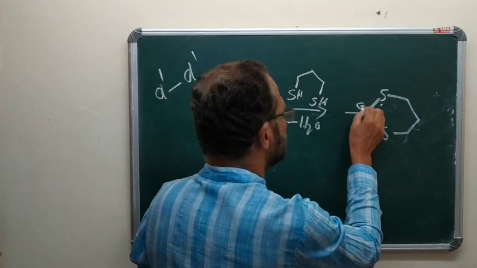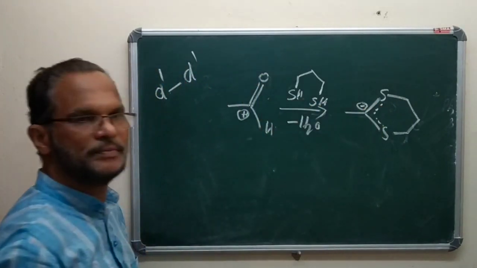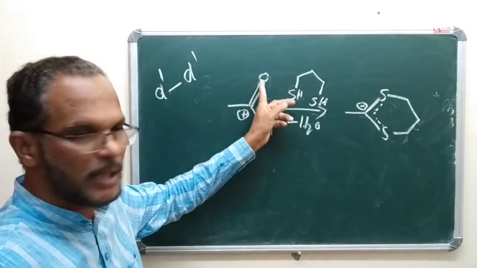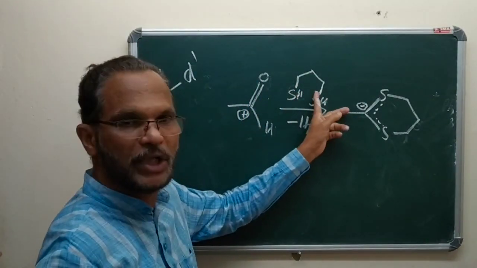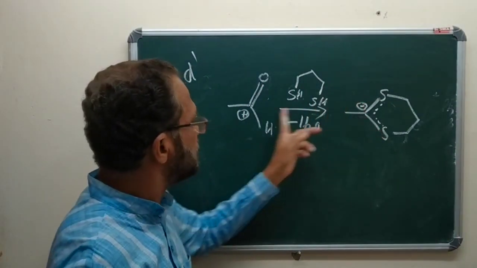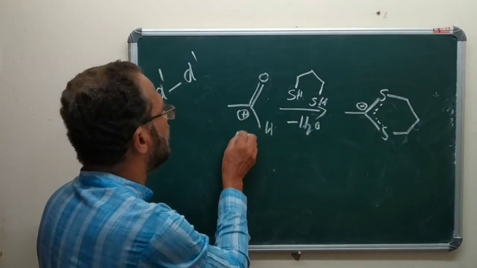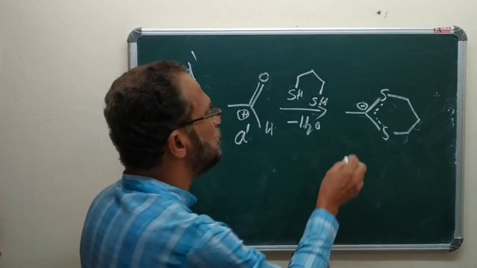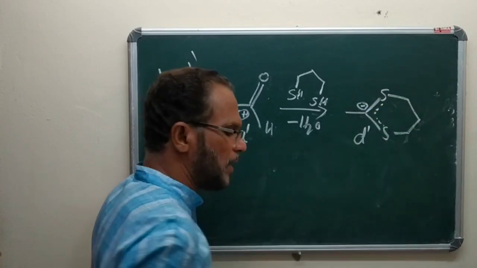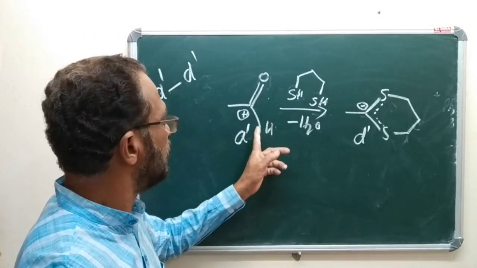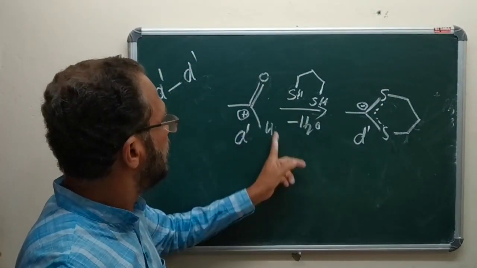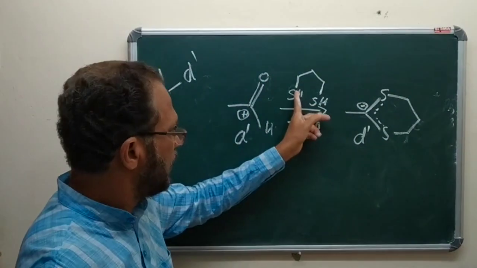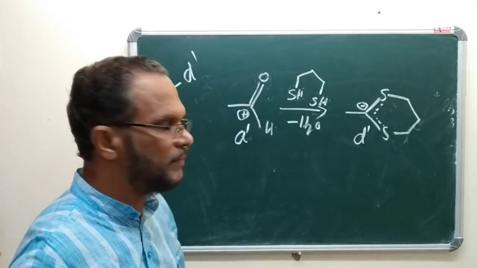This is negative charge. Positive charge, negative charge. In this case, the ketone, carbonyl group is protected with the dithiol. And hence, the A1 carbon atom is changed into a D1 synthon. That is, the heteroatom oxygen is replaced by dithiol.